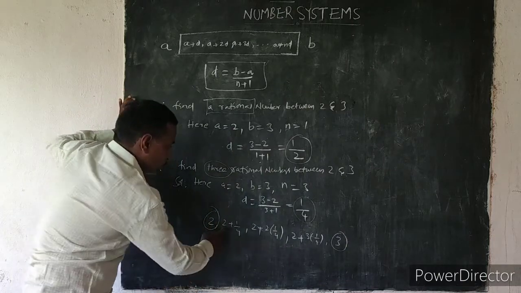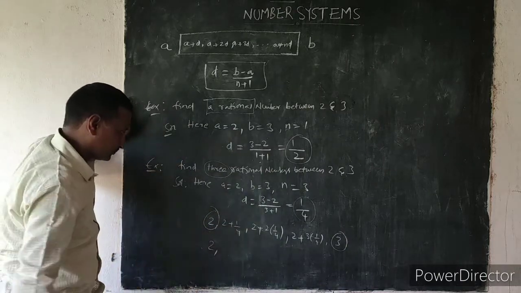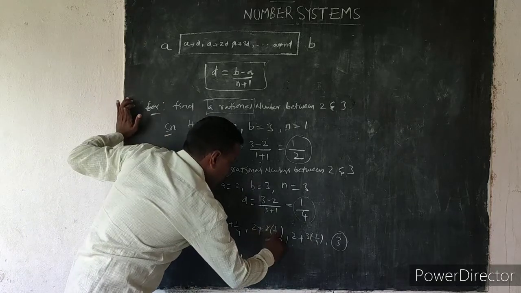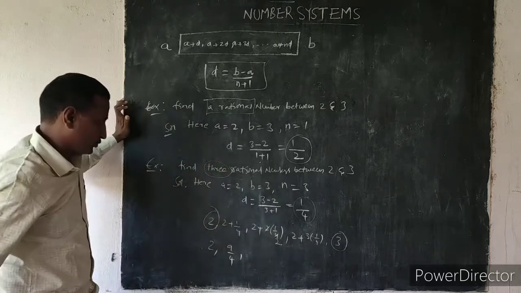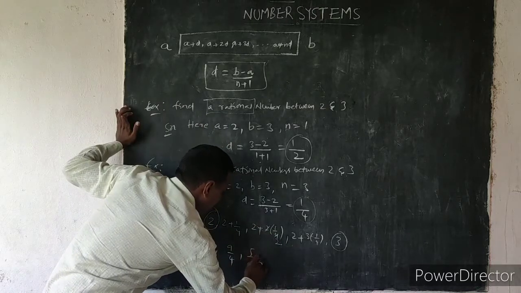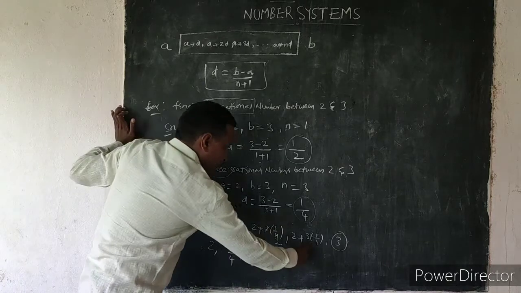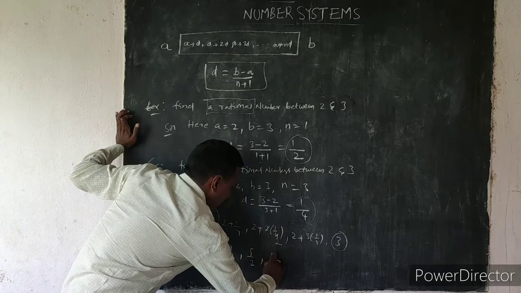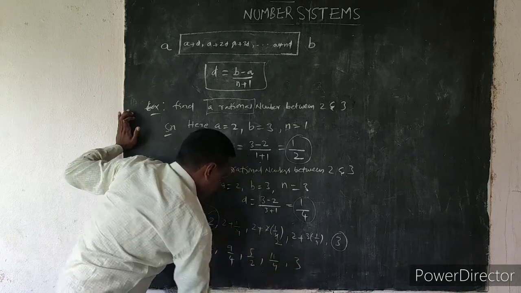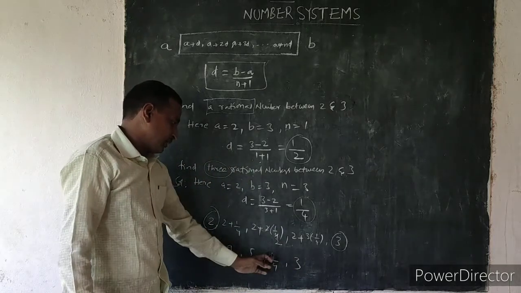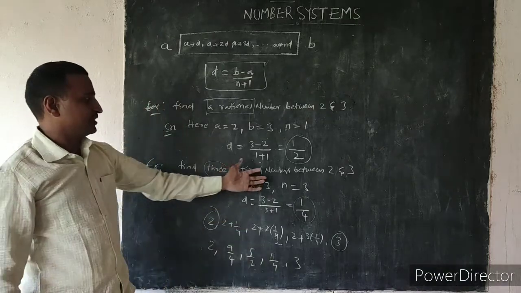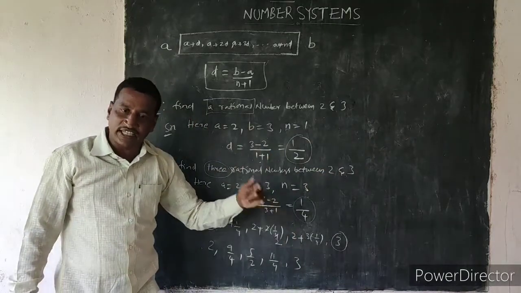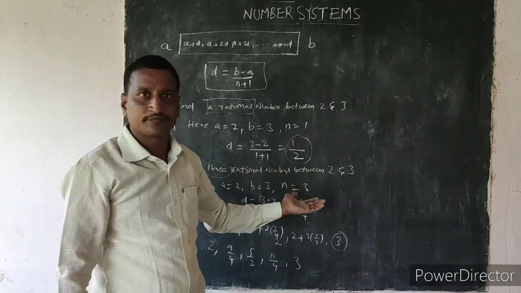Okay, 2 plus 1 by 4. 4 2s are 8, plus 1 is 9 by 4. And 2 plus 2 by 4, 4 2s are 8 plus 2, 10 by 4, that is 5 by 2. And 8 plus 3 is 11 by 4. So 9 by 4, 5 by 2 and 11 by 4 are the 3 rational numbers between 2 and 3. In the same way we can find 8 rational numbers, 9 rational numbers and n rational numbers.